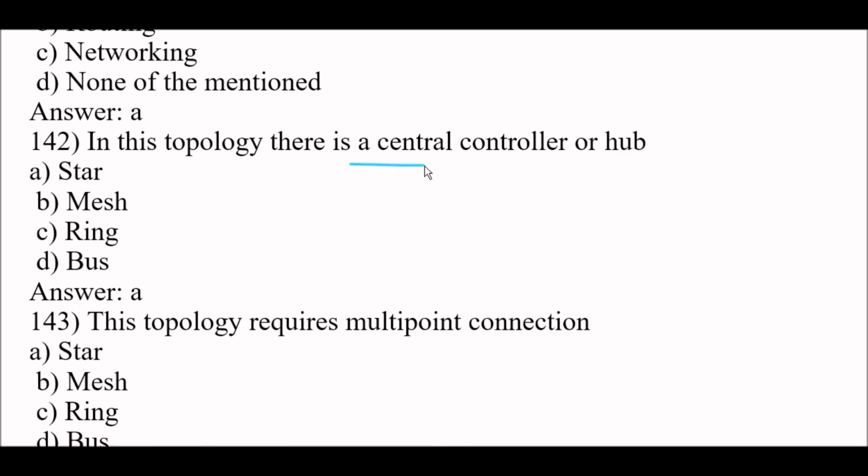Next question, in the topology there is a central controller or hub. So guys, central controller and hub is in which type of topology? In star topology. Okay, in the star topology there is a single central controller or hub and all other computers are joined with this hub. Okay, so right answer here is option A.